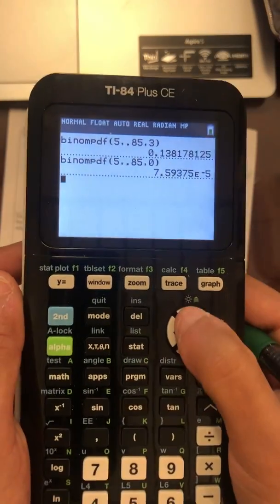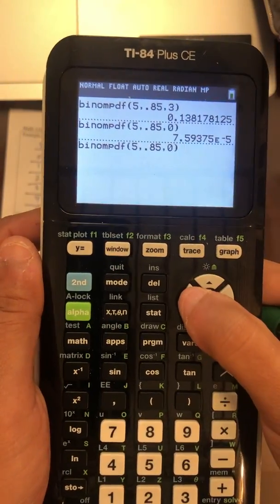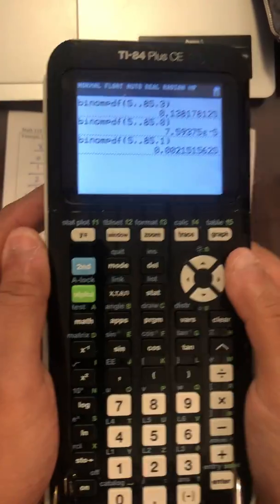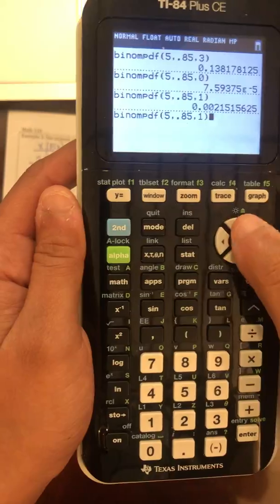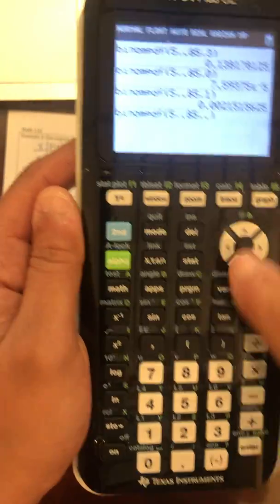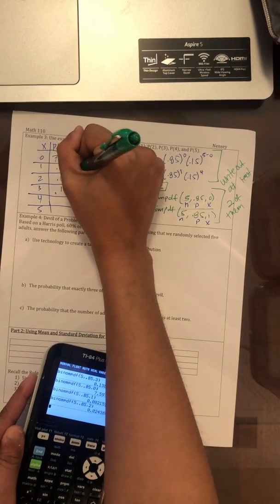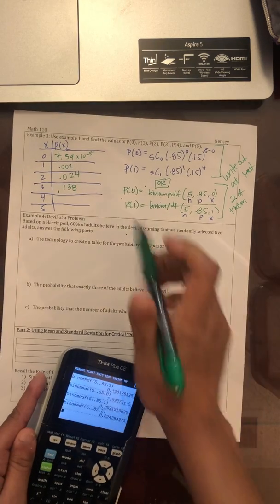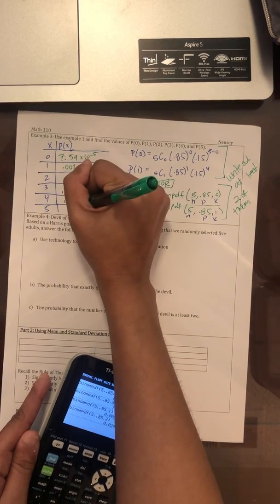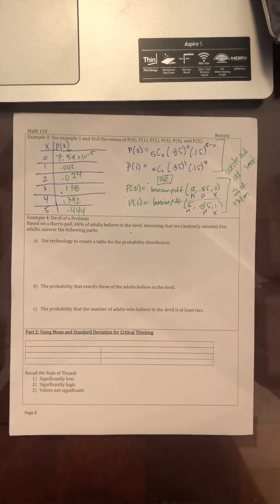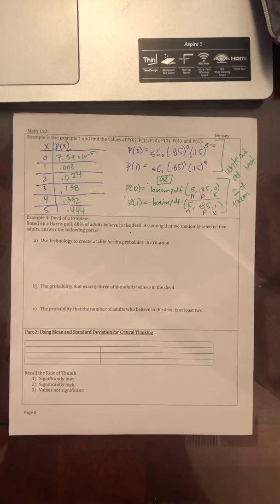Now here's the little trick. If you use the up arrow and hit enter, it copies the first line, and all you have to do is highlight the 1 and hit enter. So I'm going to write 0.002. I'm going to highlight this, go back down and hit 2. Yeah, I didn't hit 2, I hit a decimal. And I'm going to write 0.024. And then for 4, I got 0.392, and for 5, I got 0.444. So see if you can get those out. Now again, if you don't have a graphing calculator, there's other places online you can use, or you can use the formula. But this right here, if you notice, it's a lot quicker.